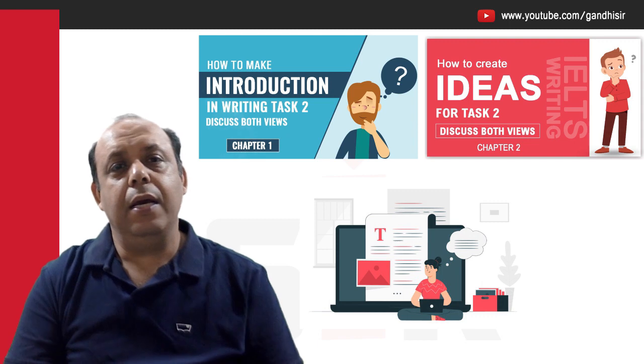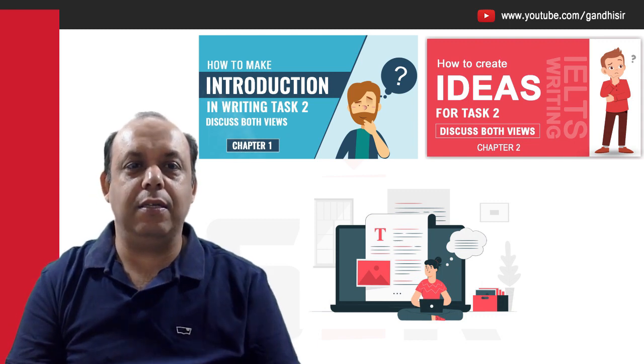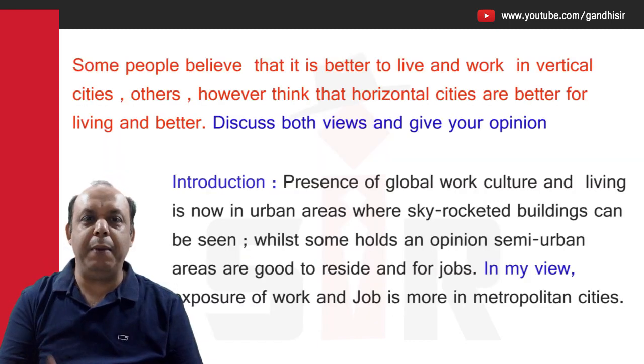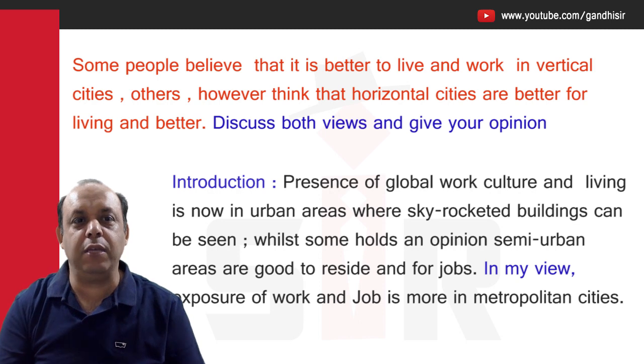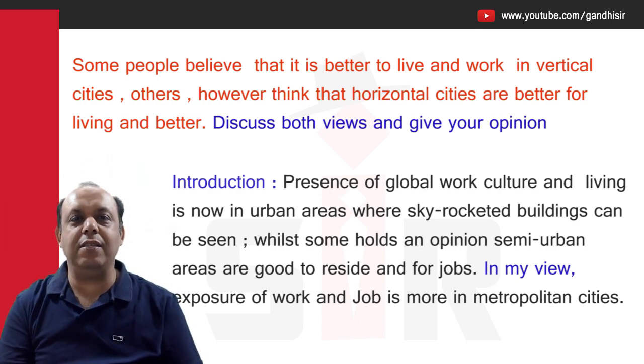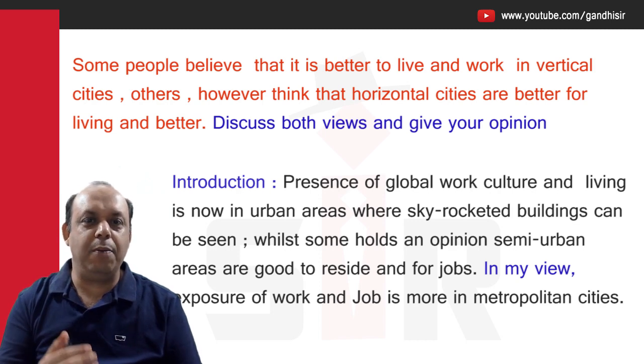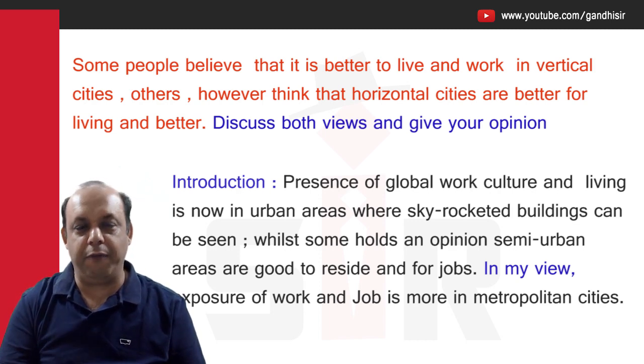Now see, as far as the question is concerned: some people believe that it is better to live and work in vertical cities, while others think that horizontal cities are better for living. Discuss both views and give your opinion. You can see the same question on the screen as well, and the introduction is there also. Now my job is to make you understand the conclusion of it.